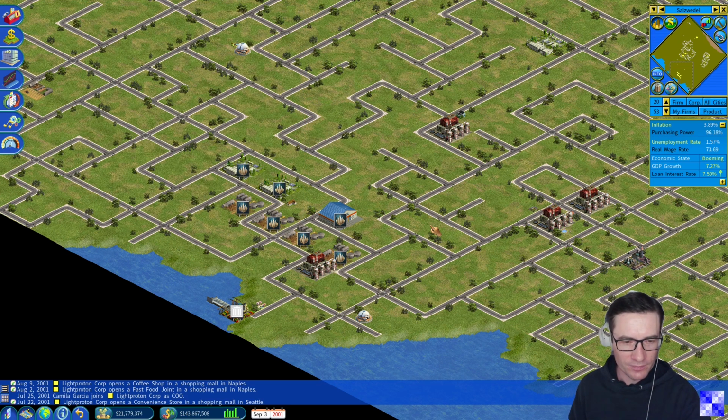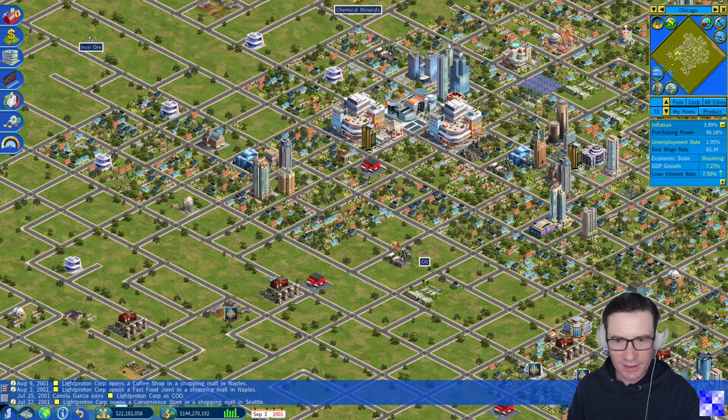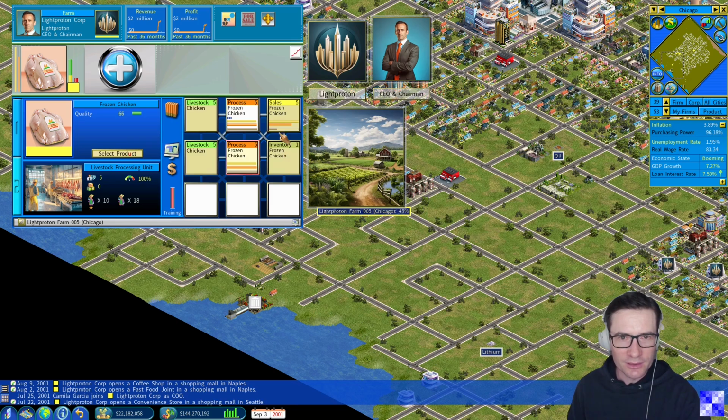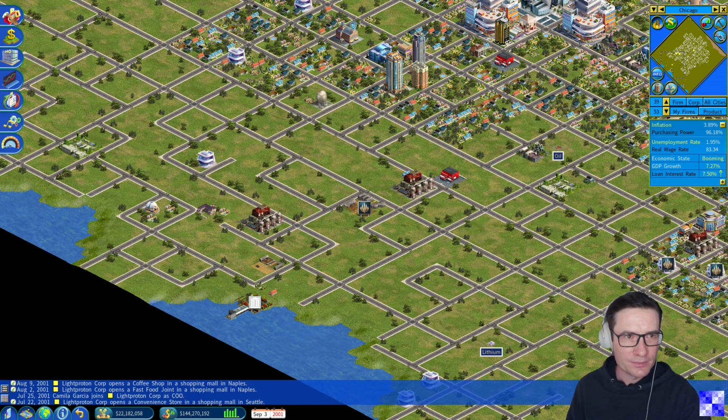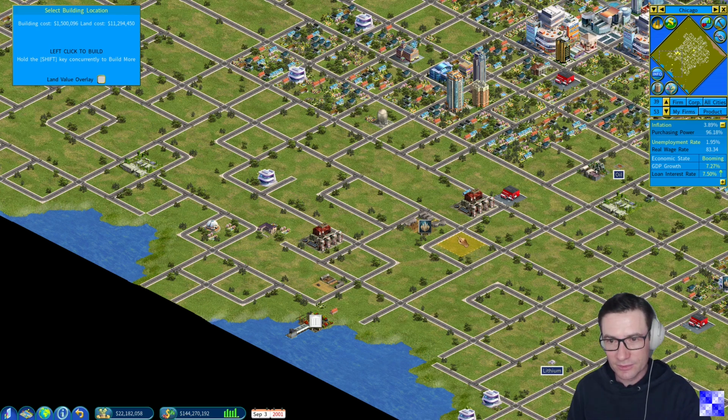Very good. We now have enough money to establish another farm in Chicago. Where are we? Yes. Here's our chicken farm. We will now set up another farm also for beef.